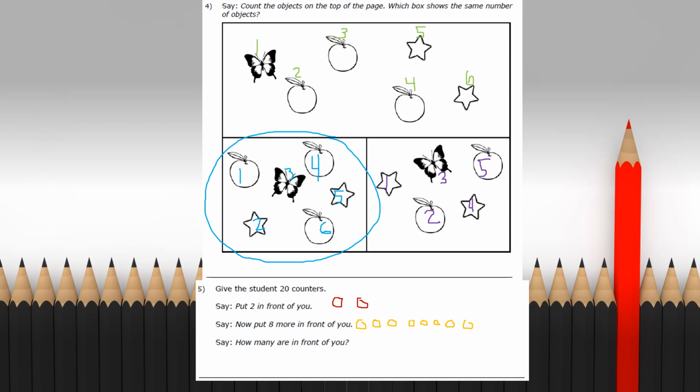Let's see. I know that 2 plus 8 is the equation. Now I can start with 1 and count all, or I can start with the larger number, which I know is 8, and then count 2 more, 8, 9, and 10. Great job, friends. The answer is 10, and that's the end.